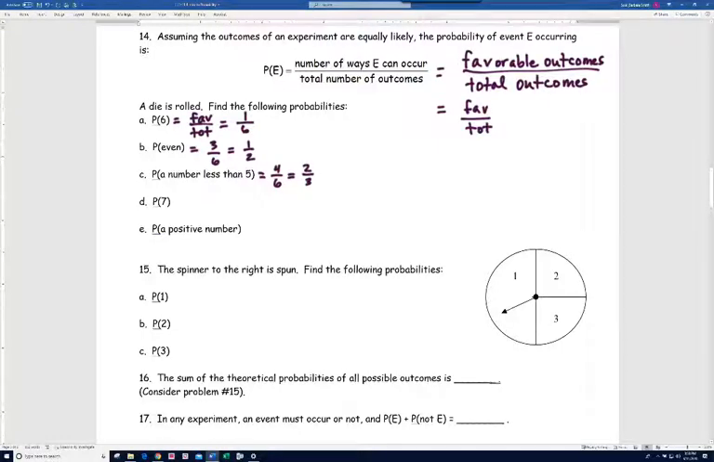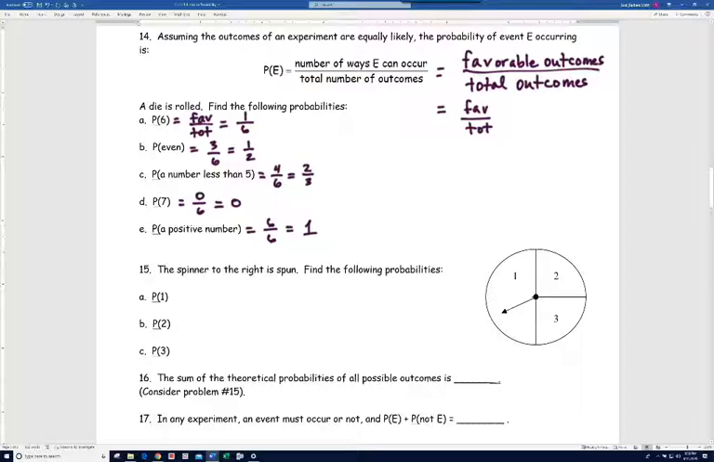What's the probability that you get a 7? Well, we know there's no 7 on a single die. And so that's 0 out of 6, or 0. What about the probability that you get a positive number? Well, 1 through 6 are all positive numbers, so that's 6 out of 6, which is a probability of 1. So again, a reminder, probabilities are between 0 and 1. All right, let's move on to number 15.